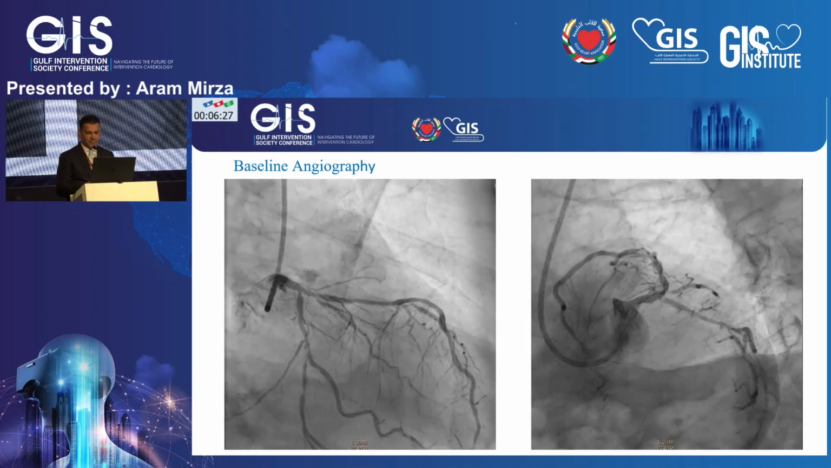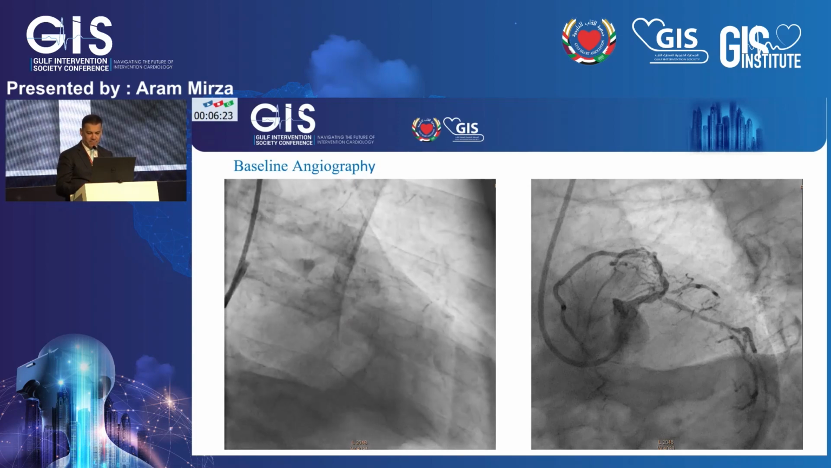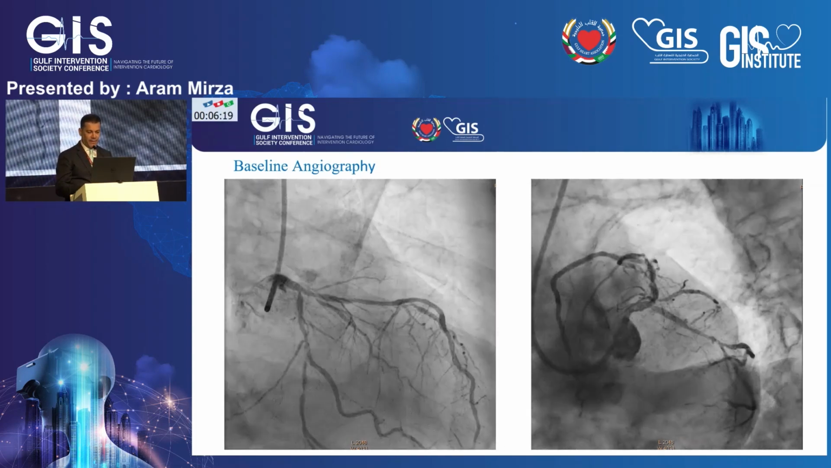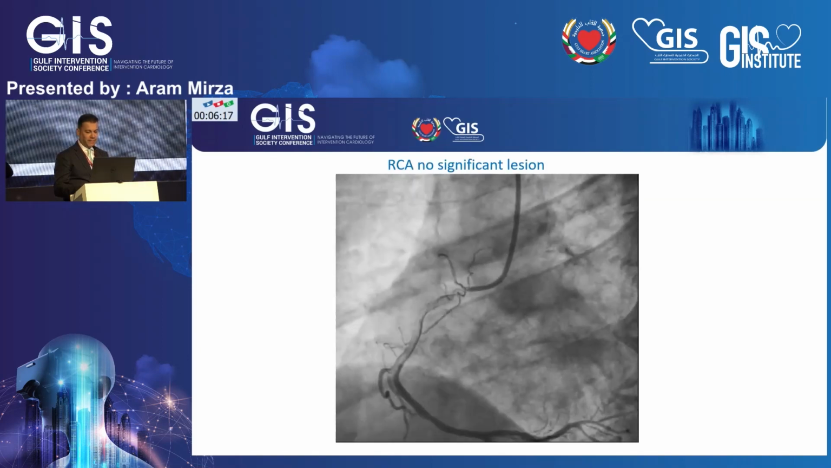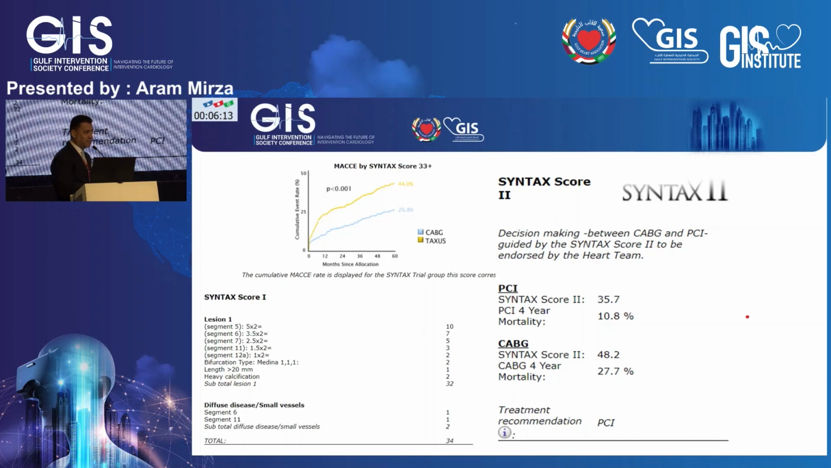And the right coronary artery, this is another projection. This seems to be severe, typical for a diabetic lady of this age. And the right coronary artery was dominant with no significant lesion apart from some non-stenotic lesions. Actually, the SYNTAX score was high, around 34, and SYNTAX score 2 also was high.